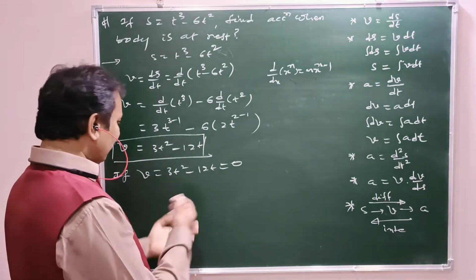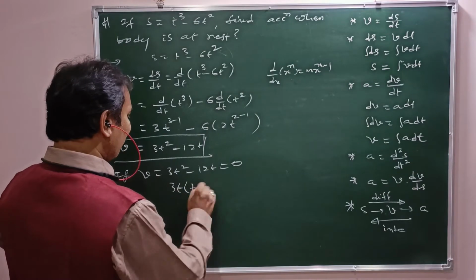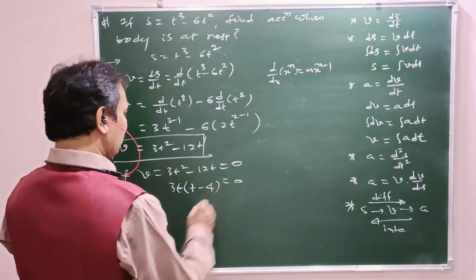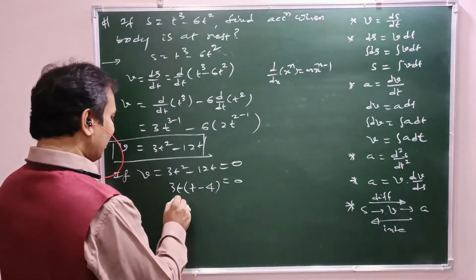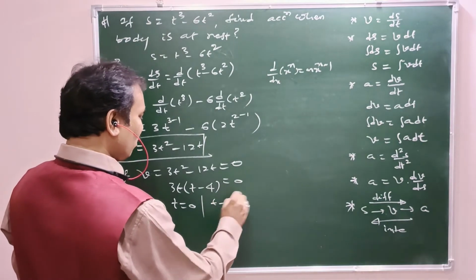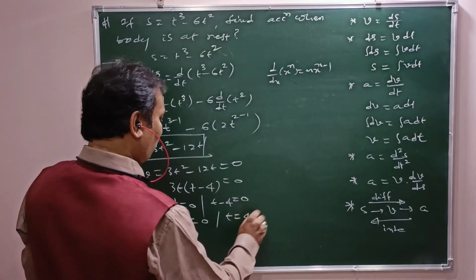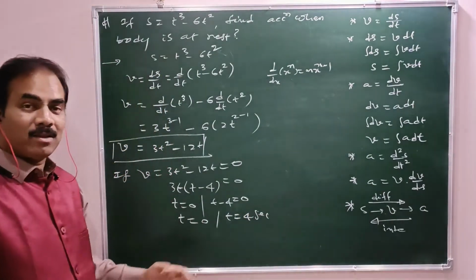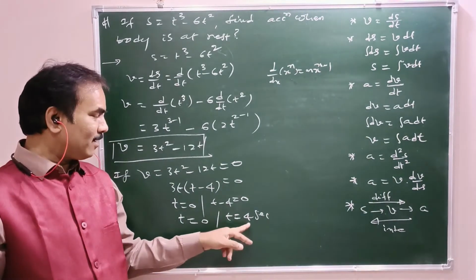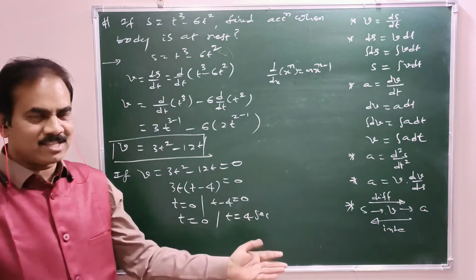Here 3t is common: 3t into t minus 4 equals 0. 3 can never be 0, so either t equals 0 or t minus 4 equals 0, that is t equals 4 seconds. So t equals 0 is when our observation starts, so initially the particle is at rest. Once again it comes to rest on completion of 4 seconds.